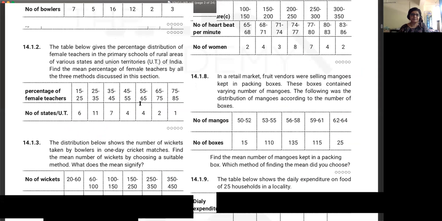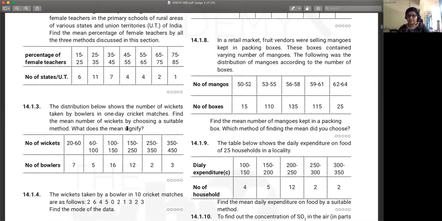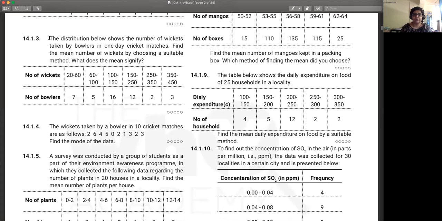Let's see the question first. Ritisha, 39.71 should come. Check it. 14.1.3.